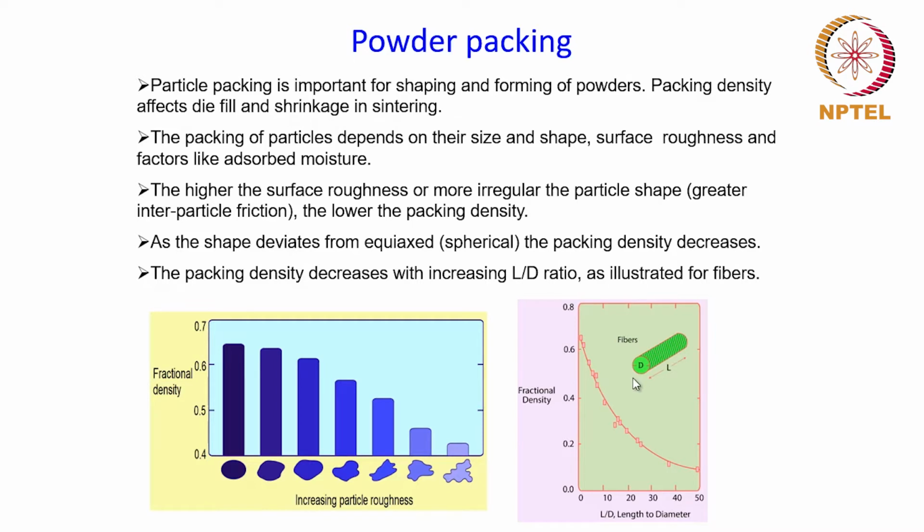If you have fibers like this, with a particular L by D ratio, where L is the length and D is the diameter, then when you try and pack these fibers together to compact them, you can see the fractional density of the compact decreases as the L by D ratio increases, as you can see from this plot. A similar thing could also happen in powder particles when their aspect ratio, or the L by D ratio, increases.